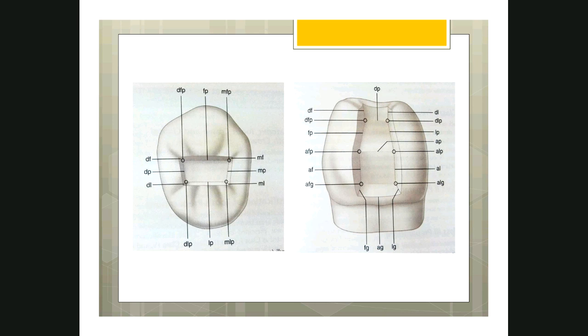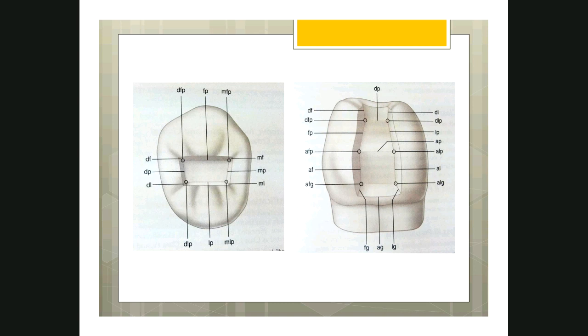Just imagine that the line angle is like an arrow. Let me draw and show you here, if you can see. Just imagine this is the line angle. Okay, so the apex of the line angle is towards the occlusal surface, then we call it as external line angle. If the apex of the line angle is towards the pulp, then we call it as internal line angle. Very simple.